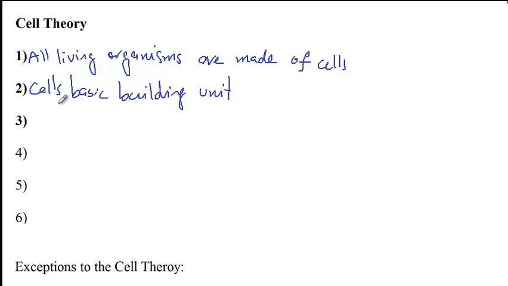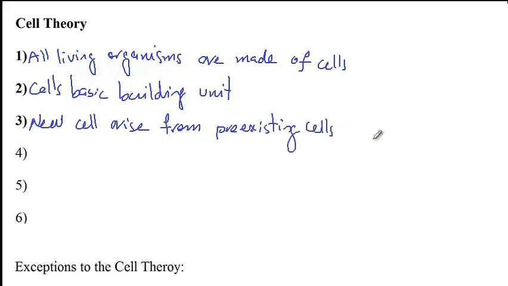And the third point is that new cells arise from pre-existing cells that divide in two.